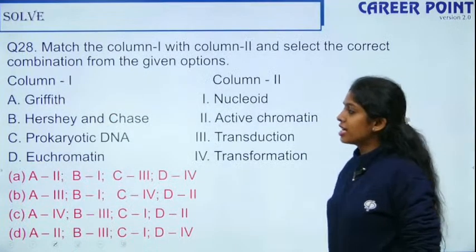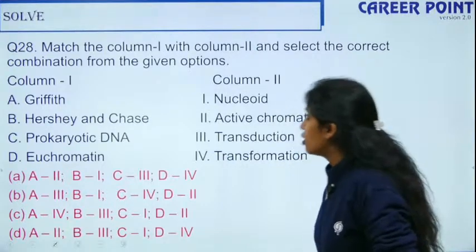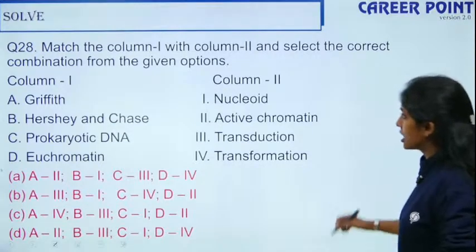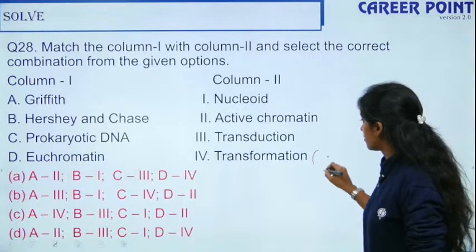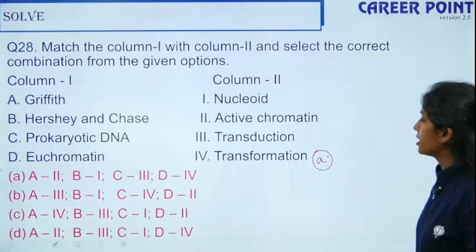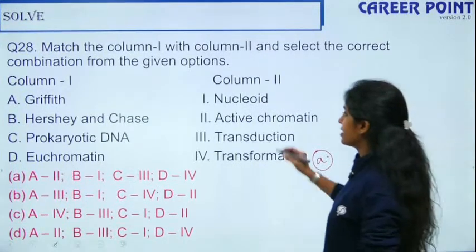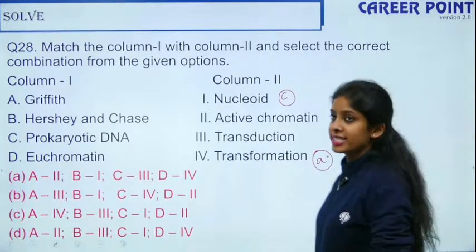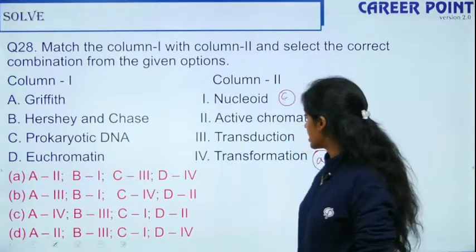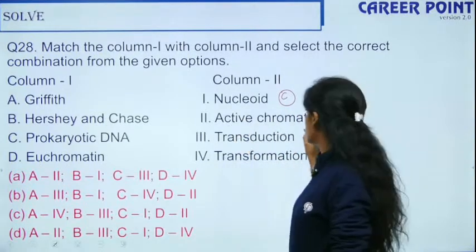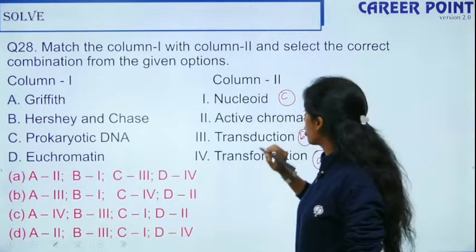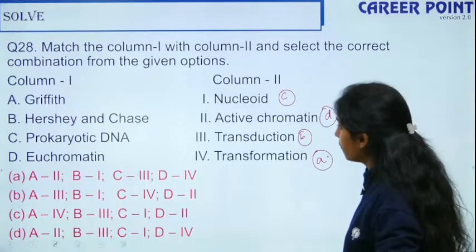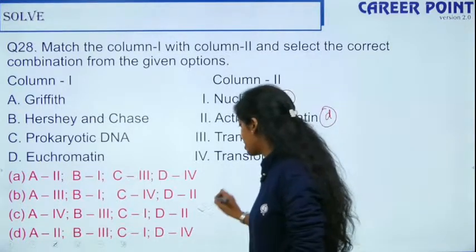So question number 28, do the matching quickly. Match column 1 with column 2 and select the correct combination. So Griffith gave the transforming experiment, right? Prokaryotic DNA is your nucleoid. Hershey-Chase experiment proved that DNA is the genetic material. They used a bacteriophage, so this is transduction. Then euchromatin is the active chromatin. So what is the right answer? A4, B3, C1 and D2. So the right answer is option C.